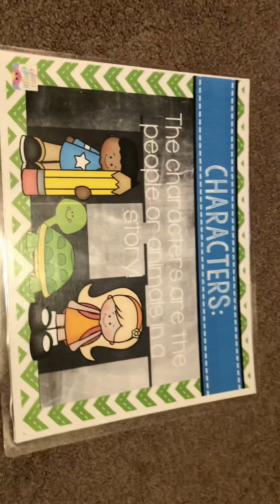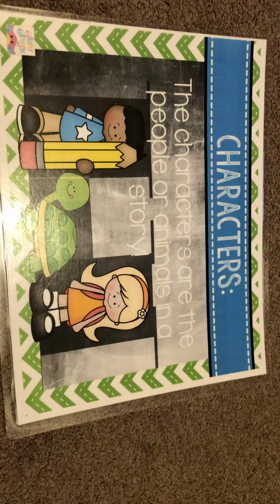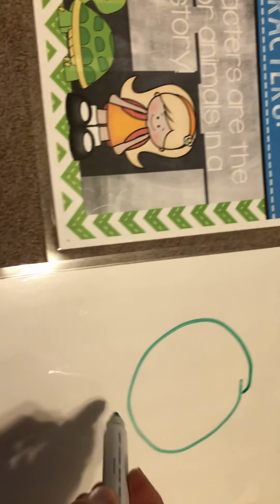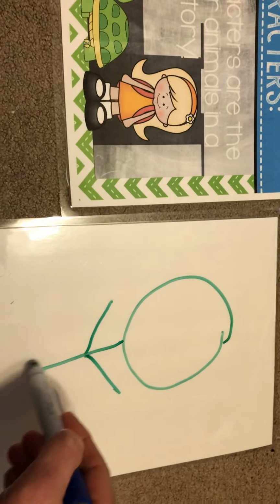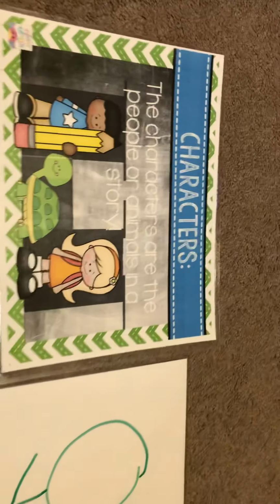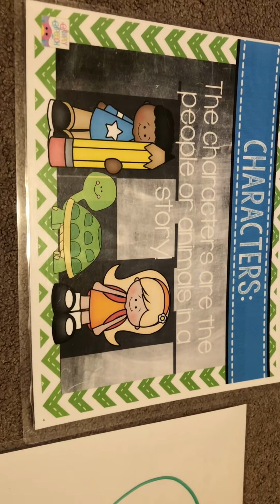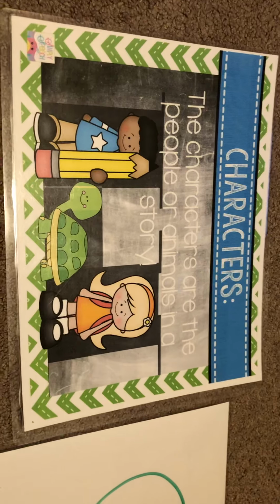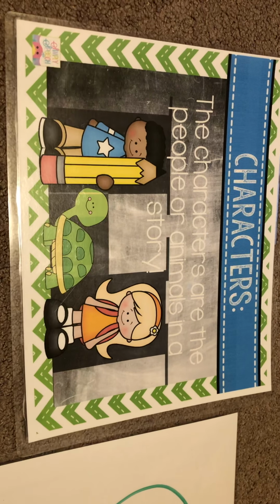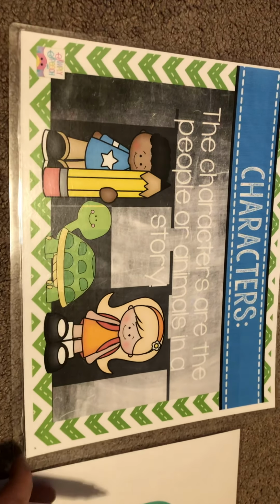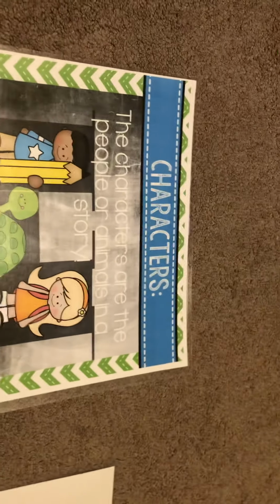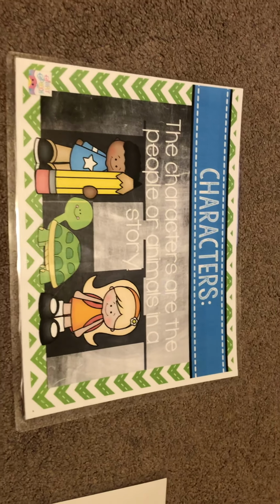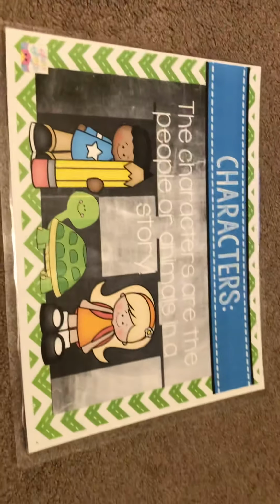So we were talking about the characters, and we were saying that the characters are the people and animals in the story. And we said, what was a character in our story, Lemon the Duck? And Colleen had just answered that one of the characters was Lemon. And that is right. I would say Lemon is the main character in our story, the character that the story is mostly about. Can you think of another character from our story, Lemon the Duck?